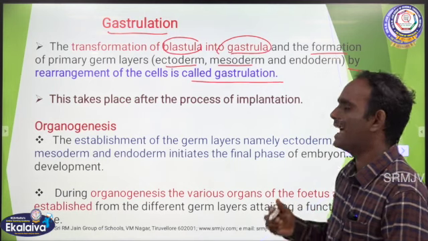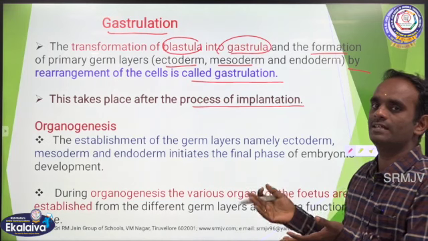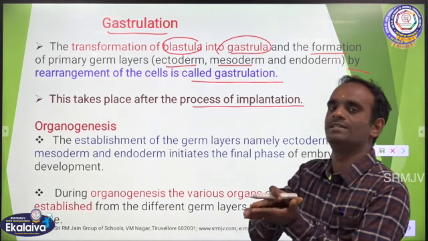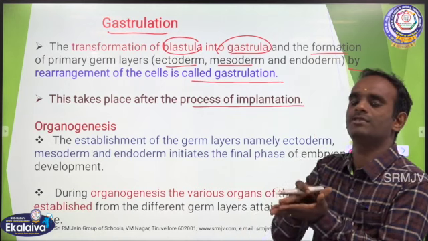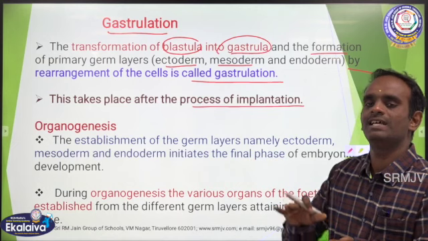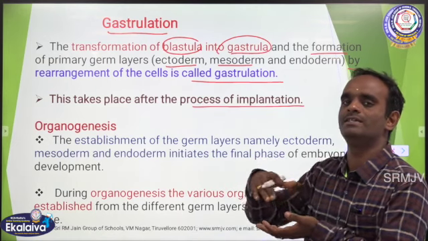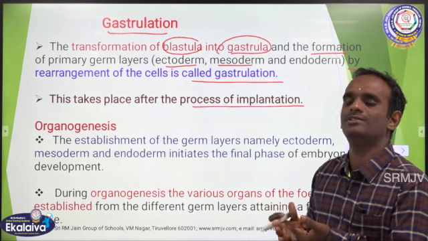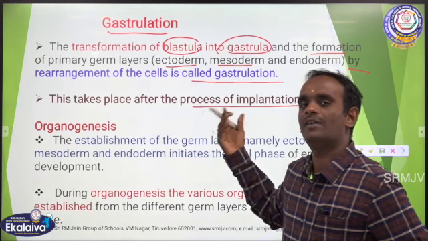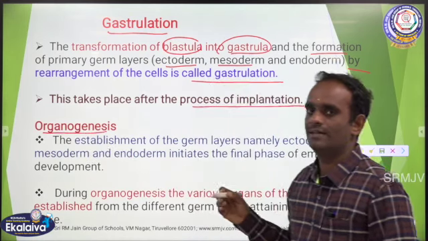This takes place after the process of implantation. So the changes take place after the implantation is over. After the blastocyst is attached to the uterus wall, the blastocyst changes into a gastrula with the formation of the primary germ layers, that is ectoderm, mesoderm and endoderm. Clear, children? Yes.